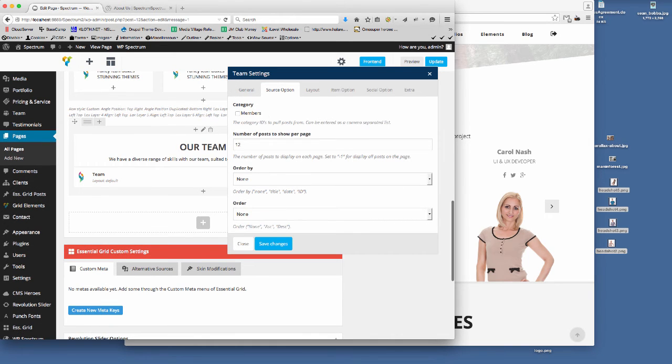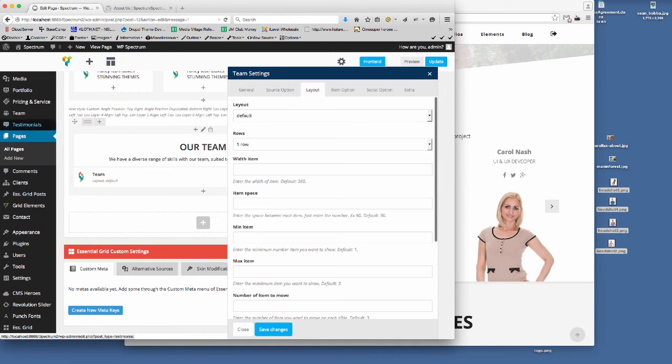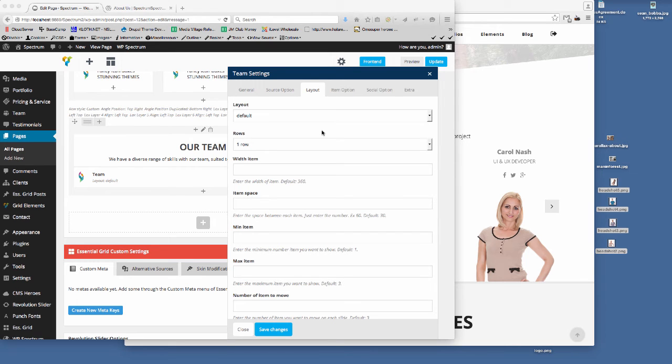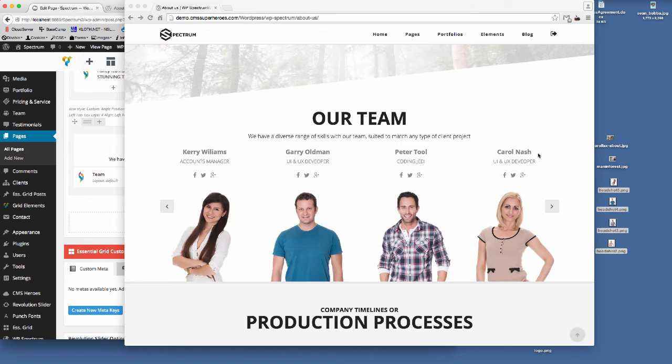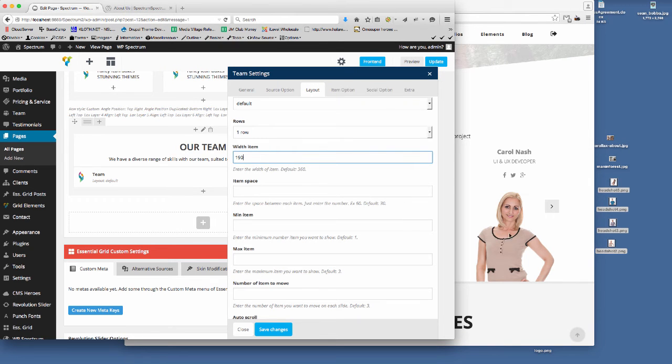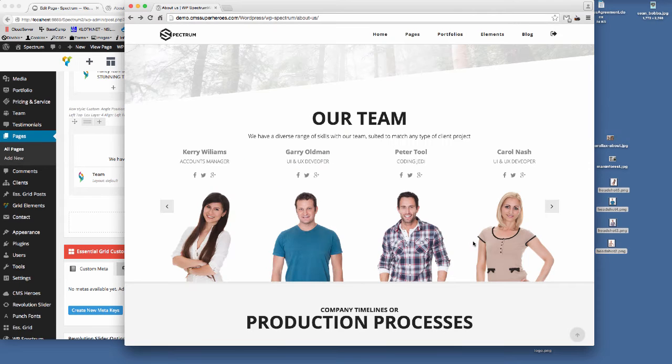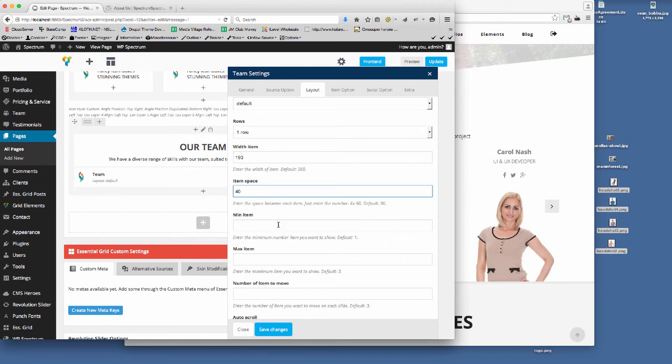So the source option, so you'll see here now the source option is members here, so that's the categories. If you've got more departments that you set up, you would have them here, but I've only done the 4 default ones for this demo. So the layout tab, so this is where you choose how we want to lay this out. So default, we want 1 row. The width of the item, now you just need to work this out based on the width of how far you want these apart. So it's just a case of getting your design together and looking at how wide we want them, what space we want between them. So I want 40 between there.